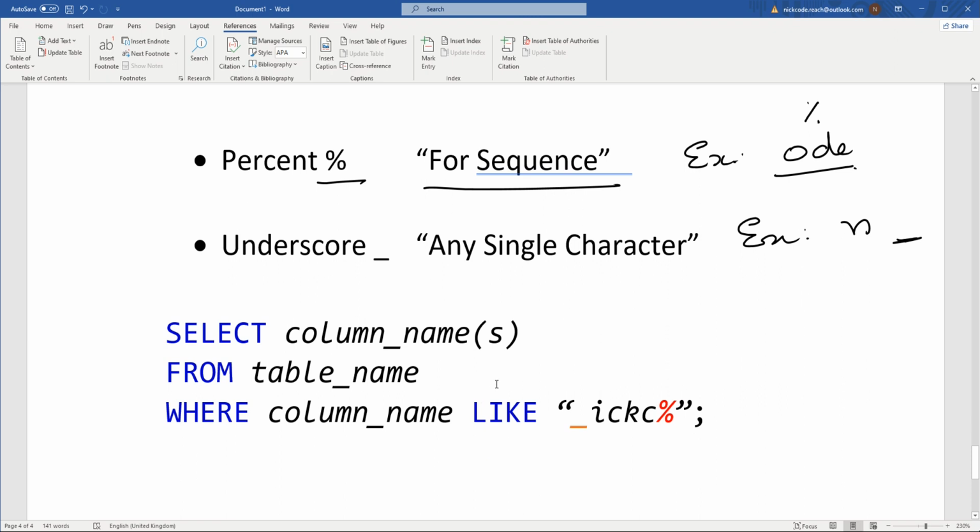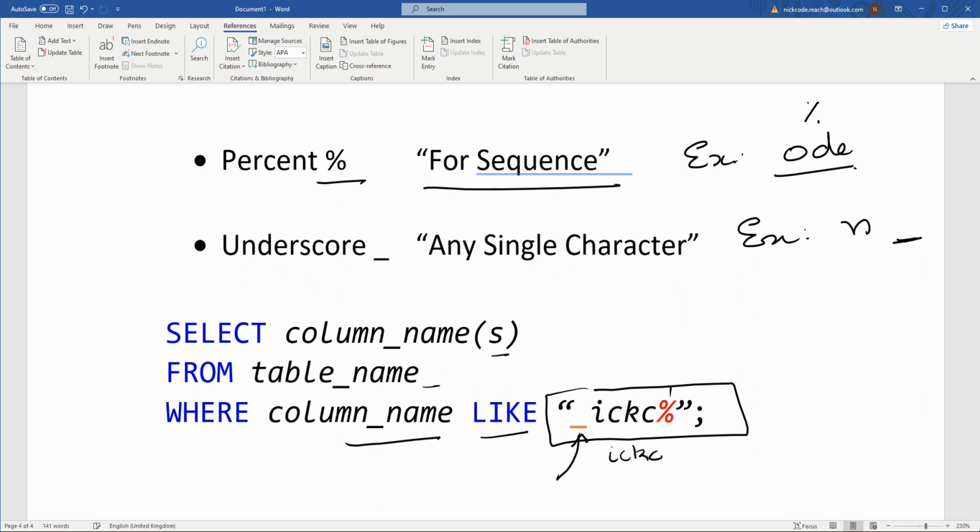The basic syntax of LIKE and ILIKE operator is SELECT column name FROM table name WHERE the column at which we want to apply the LIKE operator, and then the condition with the help of wildcard characters. Suppose here I want to say that the first letter is a single letter, and then there is a fixed NICK C, and then there is a sequence of characters.